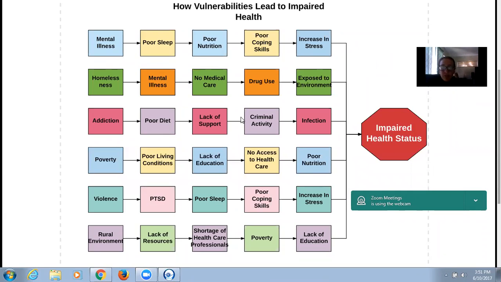My third vulnerability is addiction. Often people that are struggling with addiction have a poor diet and are malnourished. They have a lack of support system, basically because of burning their bridges related to their addiction. Criminal activity is also prevalent among people that are struggling with addiction. Sometimes they resort to prostitution in order to obtain money to obtain more drugs.